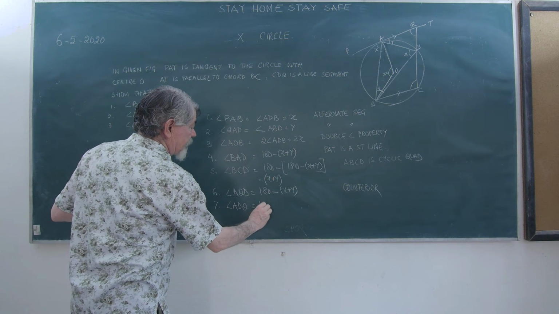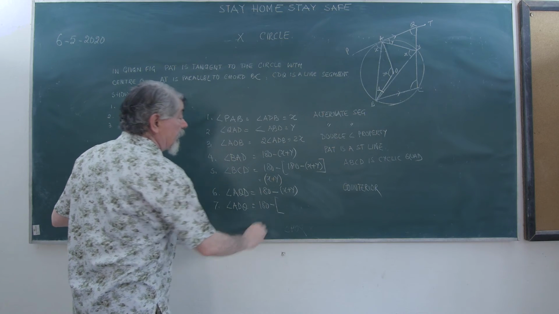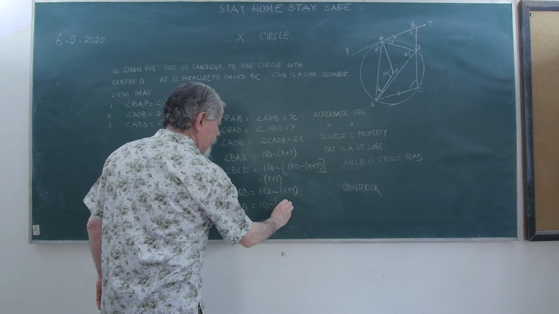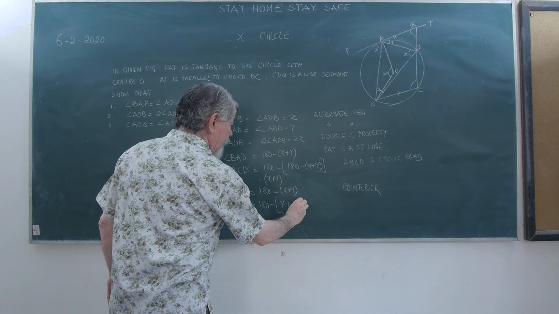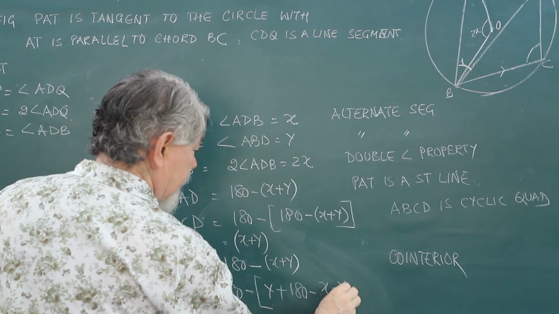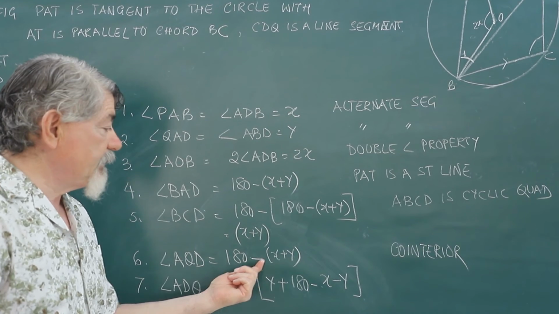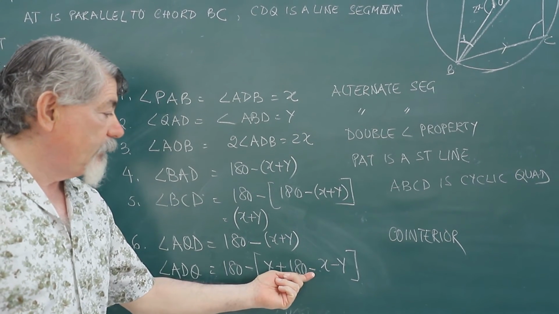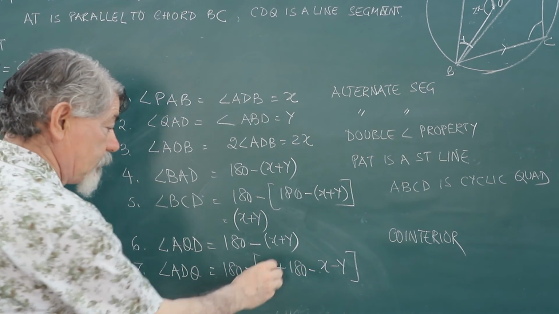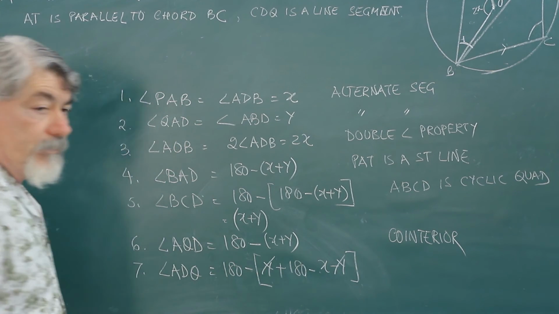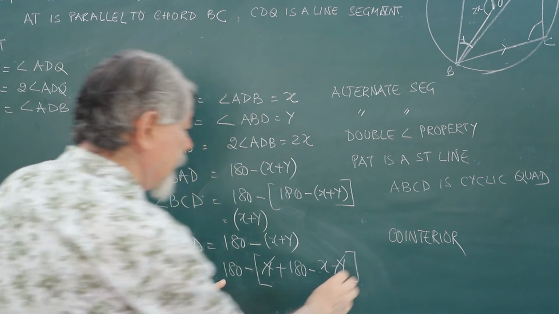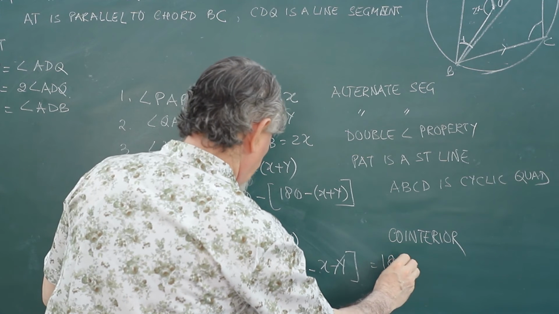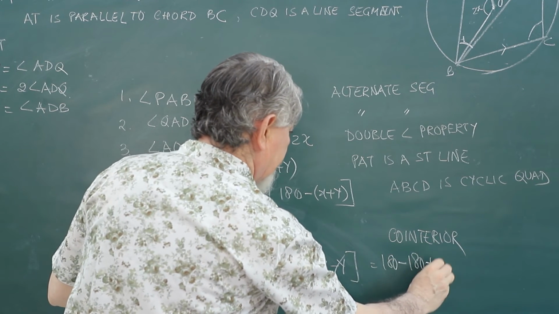The sum of the angles of a triangle is 180. I know one angle is y, and another angle is 180 minus x minus y. When I open the bracket, 180 minus (x plus y) gives 180 minus x minus y. So this term will cancel. And what will you get? You will get 180 minus 180 plus x.